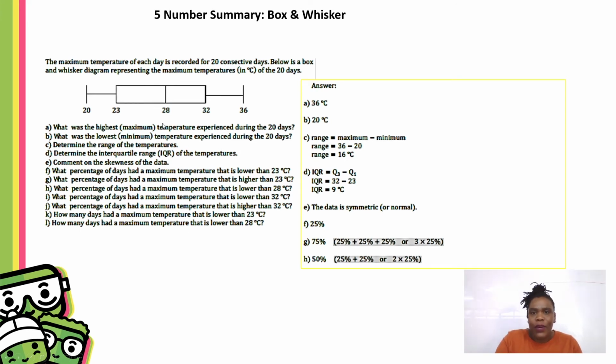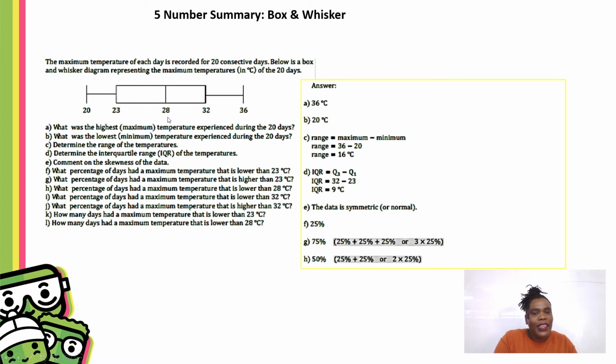You're given the box and whisker. You're not given any values that you have to sort or arrange. The box and whisker is already drawn for you. All you need to do is translate the information, analyze the information, and comment on it. So here, what is the highest number? What is the maximum temperature? If you know what the 5-number summary is, you'll know that the maximum is 36 because that's the maximum number. What is the minimum? It's 20.